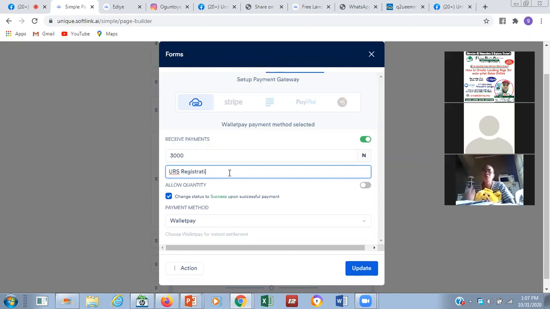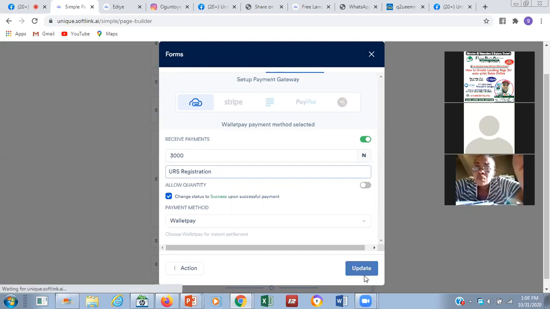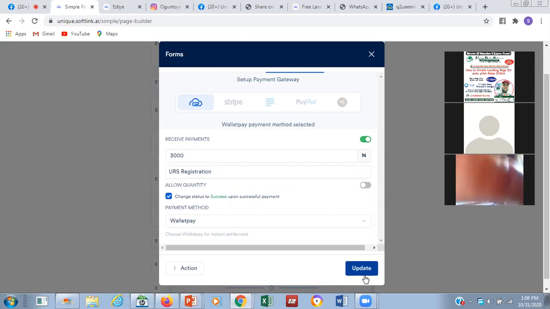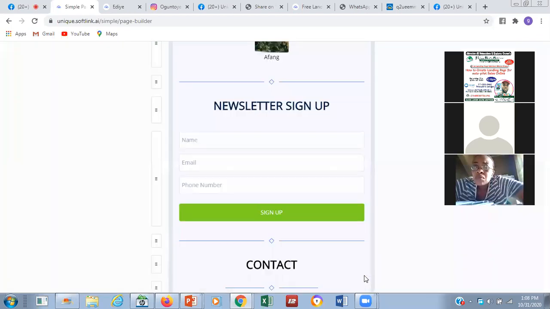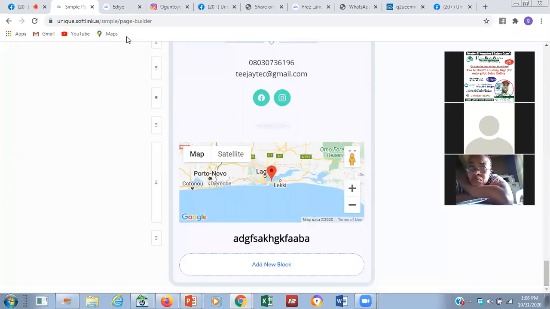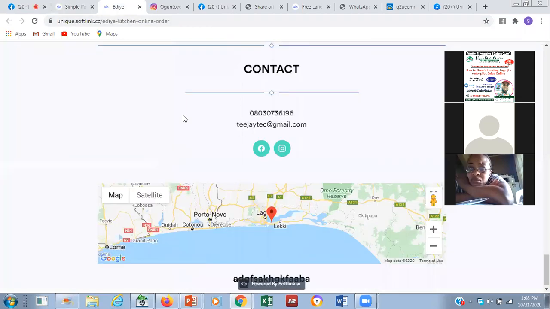Now you can see that people will be able to pay online with this. Like I've said, you can actually configure it. For those that have a Stripe account, a Paystack account, or a PayPal account, you can use your own, so that any money they are paying online will be dropping into that PayPal or Paystack account.